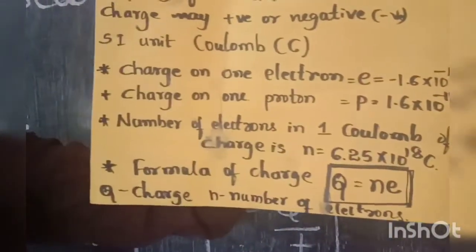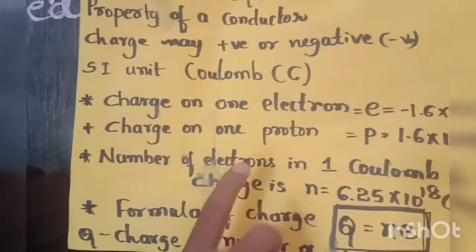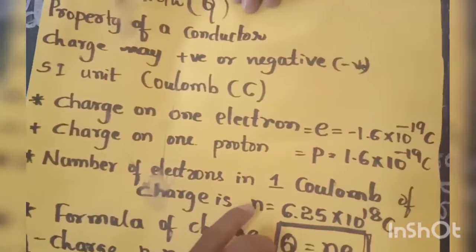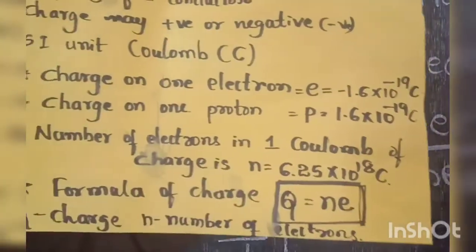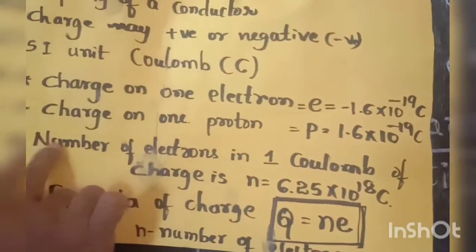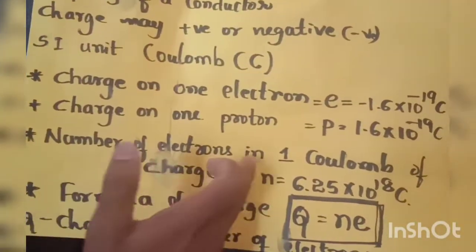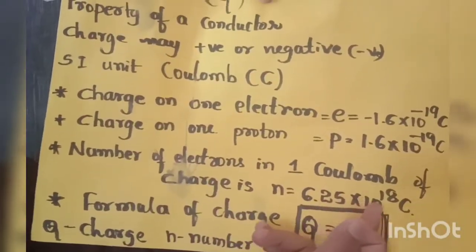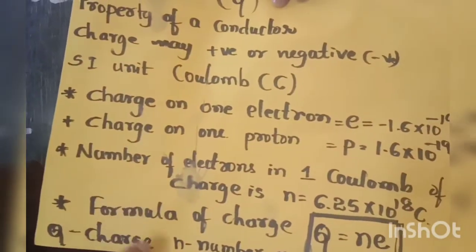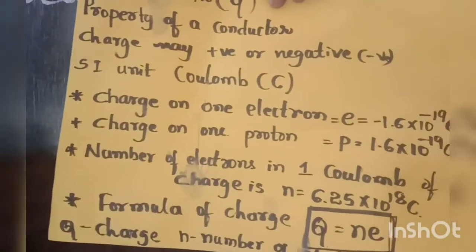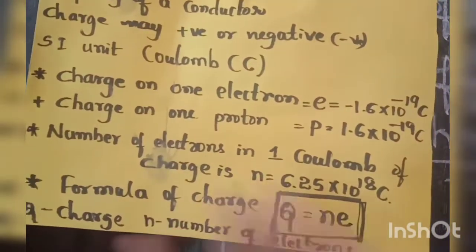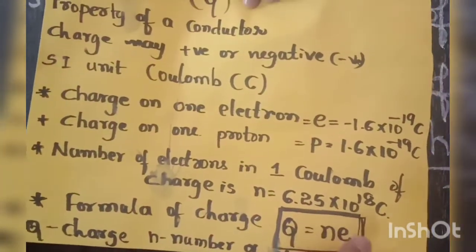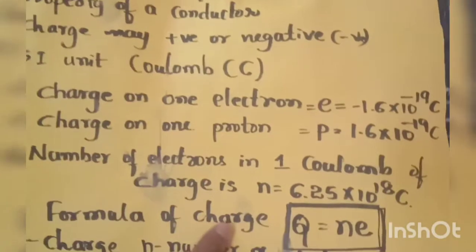And one more important point here: the number of electrons in 1 coulomb of charge is N equals 6.25 into 10 to the power of 18. So dear students, it is very important. Number of electrons in 1 coulomb of charge, N equals 6.25 into 10 to the power of 18. And next, the formula we use to find the charge is Q equals Ne. Q is the charge, N is the number of electrons, and e is the charge of an electron. So this is the concept of electric charge.